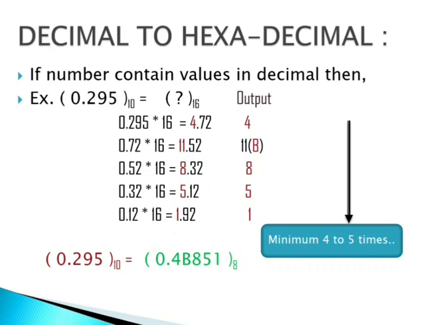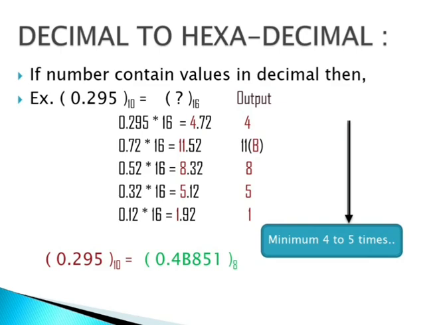Again we are multiplying 0.72 with 16. What we are getting? 11.52. 11 we are placing as output and 0.52 is moving further for multiplication. And 11 is not present in hexadecimal digits, so what we have to write in place of it? 11 is B. And then 0.52 multiplied with 16 is 8.32. 8 is placed as output and 0.32 is moving further for multiplication.